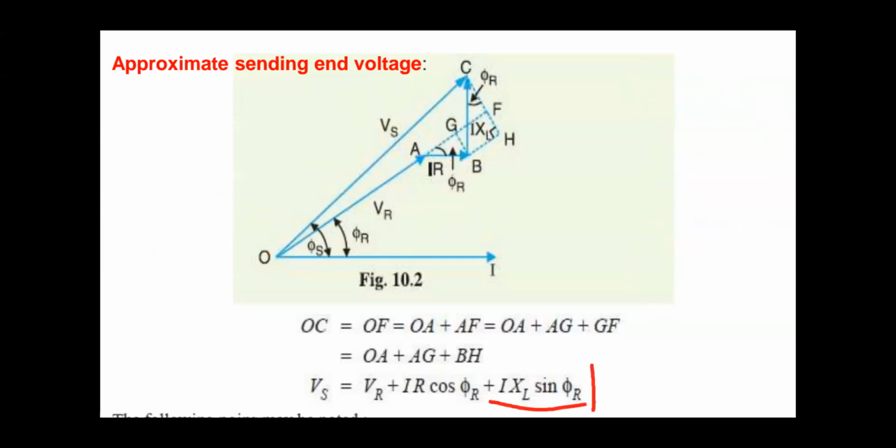So this is the approximate sending end voltage. Vs is equal to VR plus IR cos phi r plus IXL sin phi r.